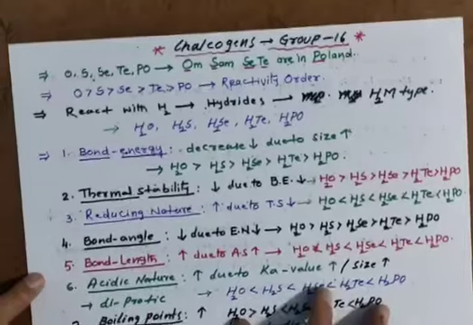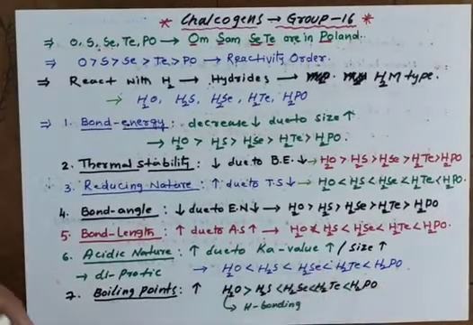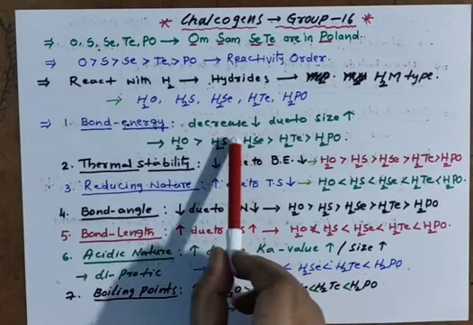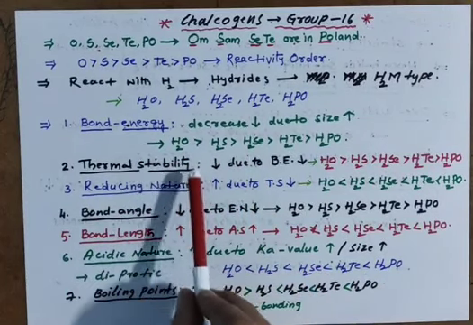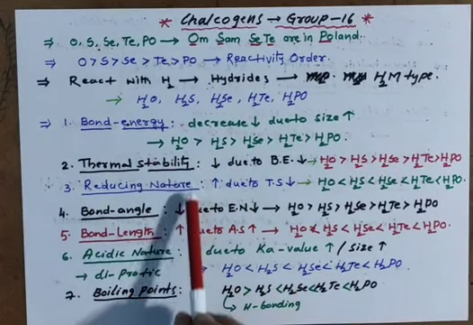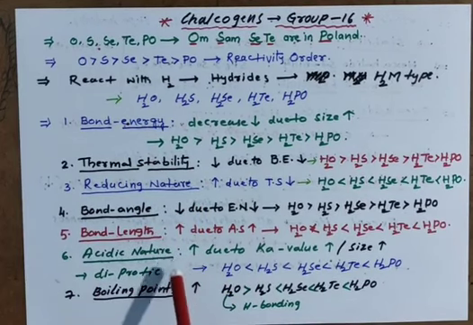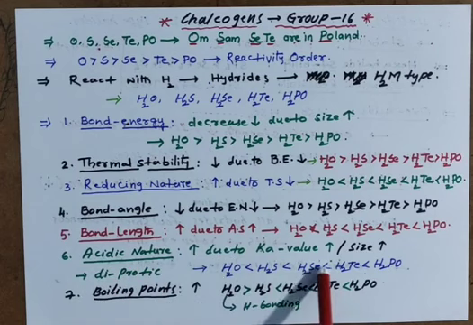So today we discussed properties of the oxygen family: bond energy, thermal stability, reducing nature, bond angle, bond length, acidic nature and boiling point. Remember, this family's hydrides are all diprotic, meaning they are capable of donating 2 hydrogens.